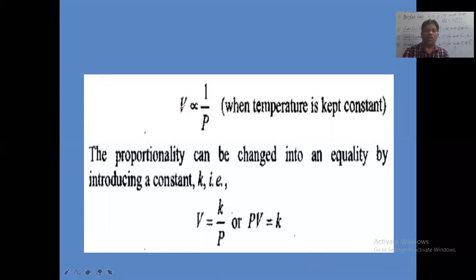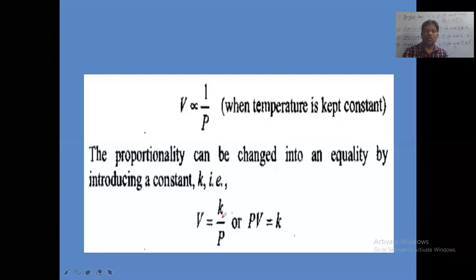The volume of the gas is inversely proportional to pressure when temperature is kept constant. So the proportionality can be changed into an equality by introducing a constant K, the proportionality constant. Here V is proportional to 1 by P. Then V is equal to K into 1 by P, that is, V equals K by P.